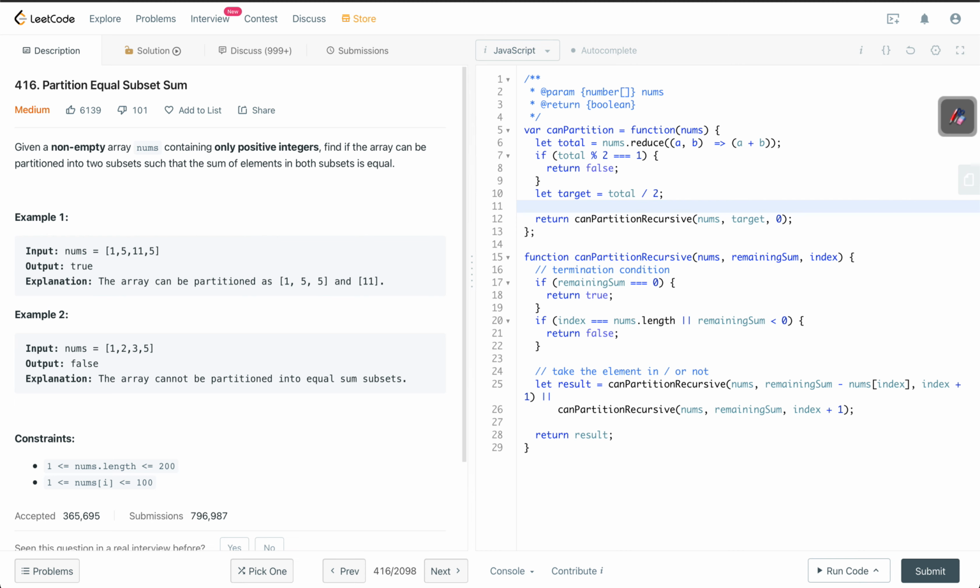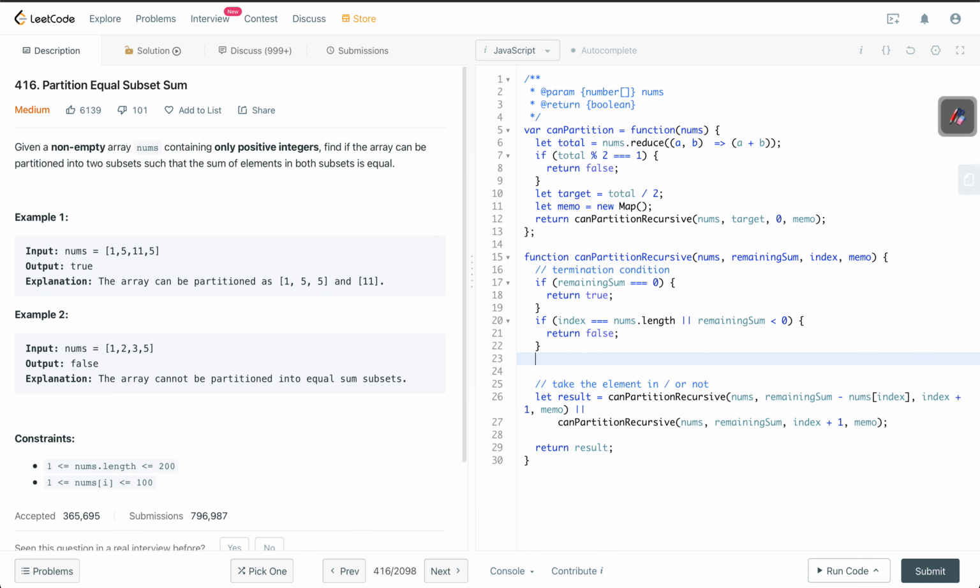these conditions. So I'll create a memo here. I'll use a map and I'll pass the memo along with the function. So the memo is going to be passed here. Memo is going to be passed here as well. And then memo is going to be passed here as well. How to use memo?